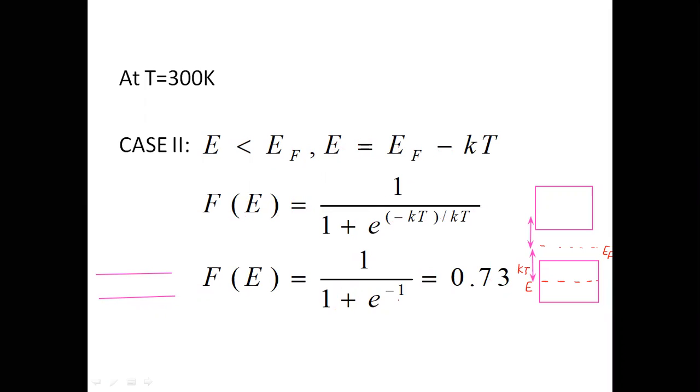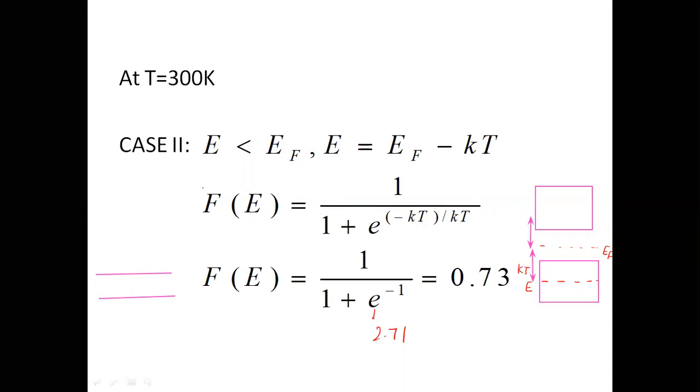You will get 1 by 1 plus e raised to power minus 1. Put the value of e as 2.71. So F is 0.73. So it means previously, when temperature was 0, the probability of filling the valence band was 1. But now, as temperature is increased, the probability of filling the valence band is decreased to 0.73. Fine. So we can say that as temperature is increased, the probability of filling the valence band is decreasing and the probability of filling the conduction band is increasing. That is why conductivity of the semiconductor increases with the increase of temperature.